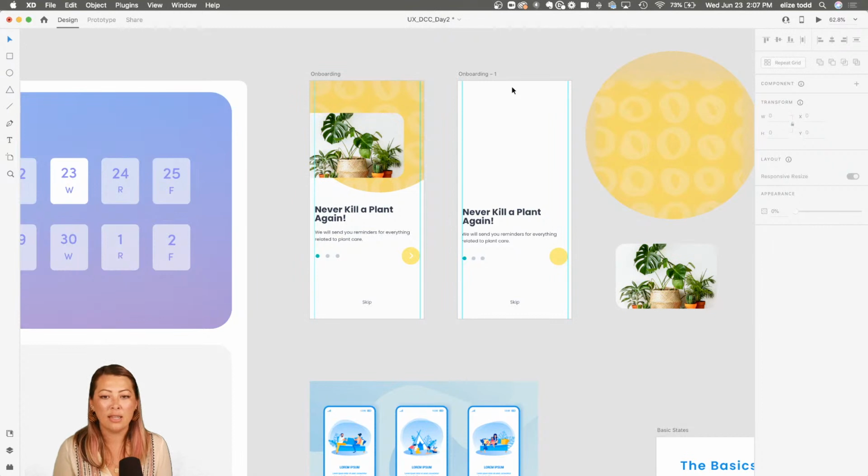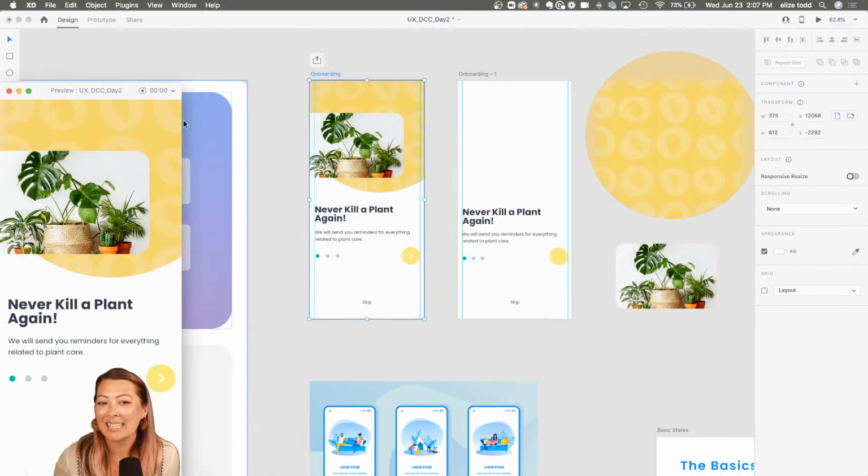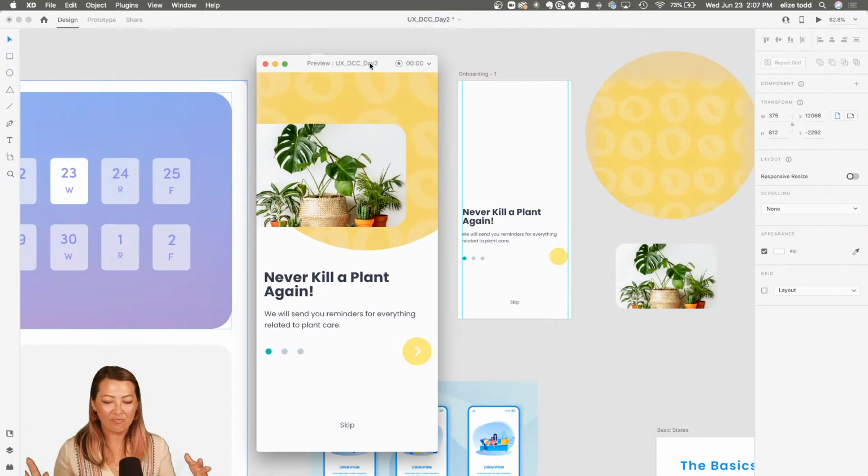So we are designing the onboarding screen. Do you guys know what the onboarding screen is? What it's supposed to be for? Anybody in the chat? Well, the onboarding screen is really to showcase and highlight the main features of your app. And so you want to think about what are the pain points that you're solving? What is the problem you're solving for? What are the goals and motivations of your users? So that's why having that persona is really handy to think about when you think of different solutions for your user, for your plant app.